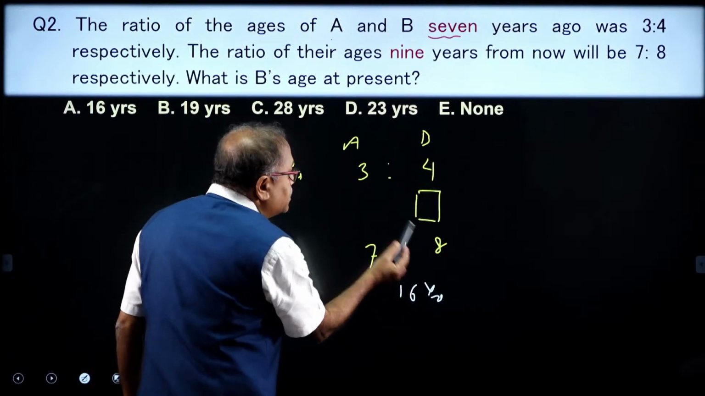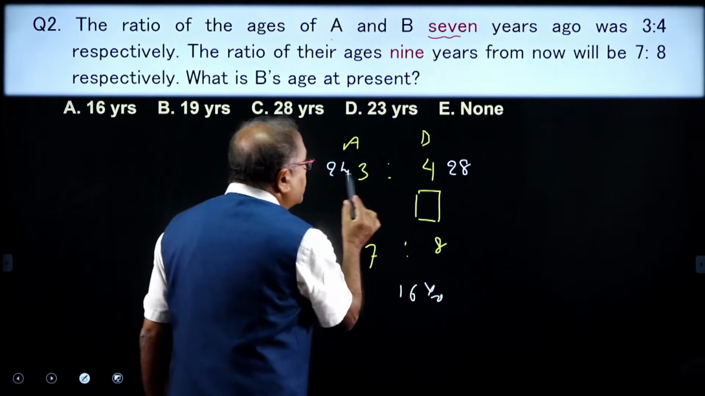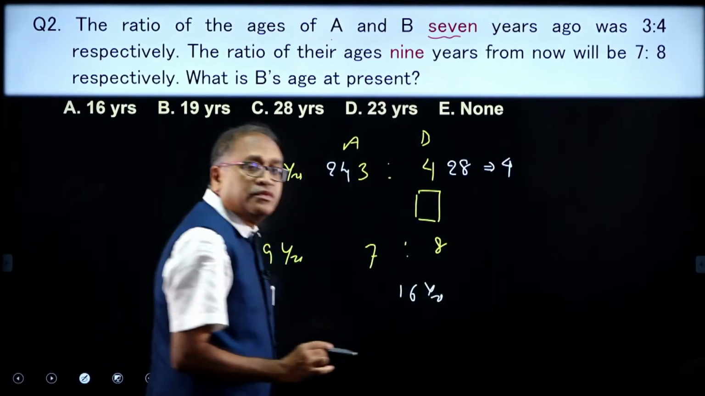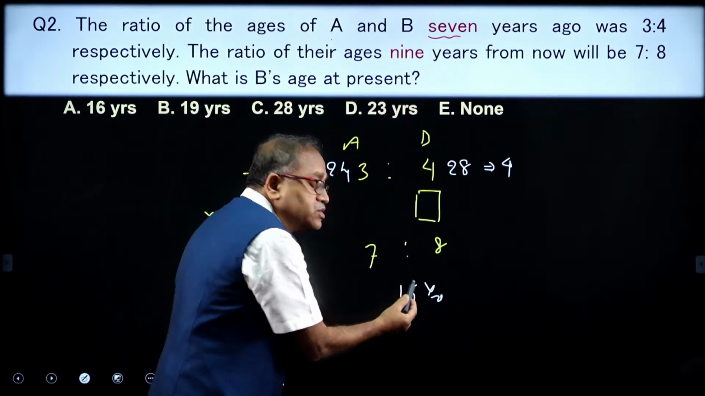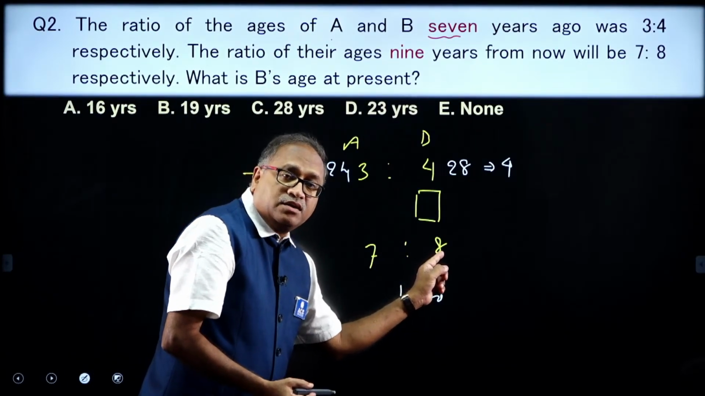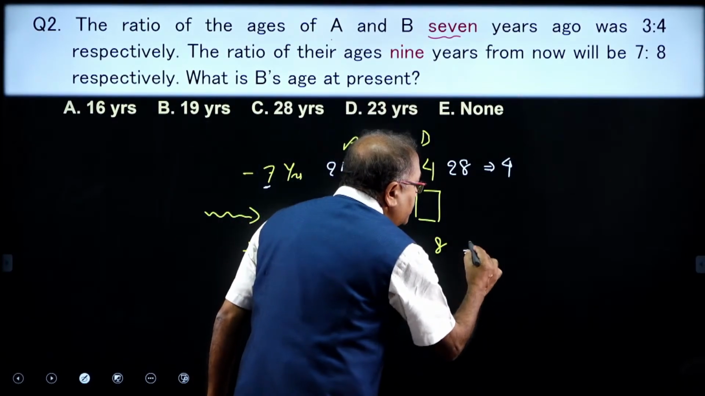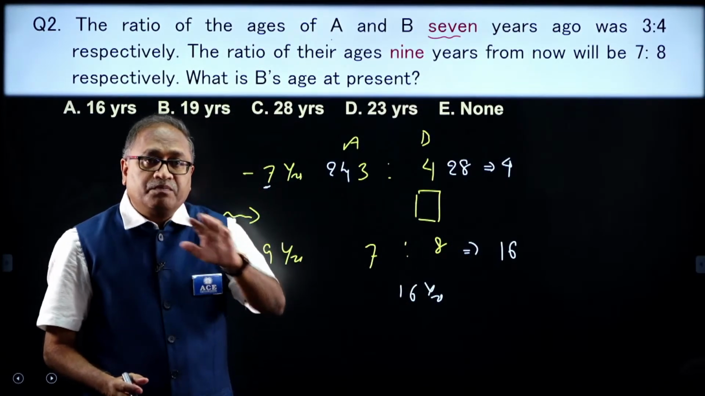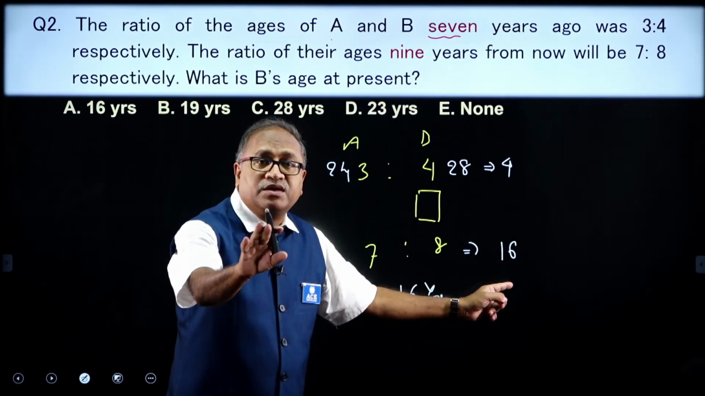I will follow the same method: 8 times 3 is 24 over here, and 7 times 4 is 28 over here. What is the difference between 24 and 28? That comes to 4 parts difference. Now, I will multiply this 7 into 16 and 8 into 16, and take the difference, and that difference is nothing but the difference between 7 and 8, which is 1. So, multiply 1 into 16, the difference will be 16. What is this 4 and this 16? The 4 parts are 16 years. Then what is 1 part? 1 part is 4 years.